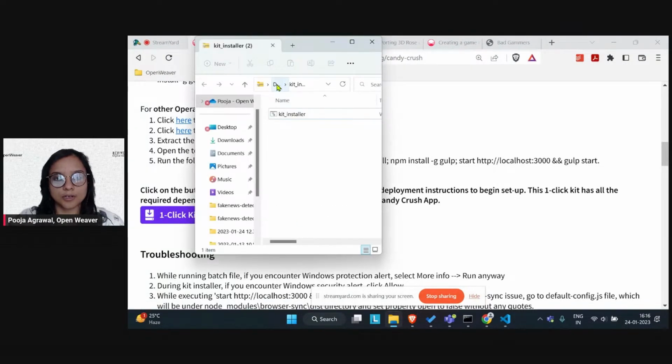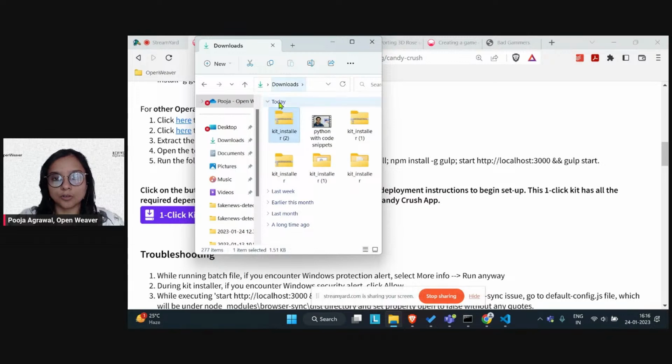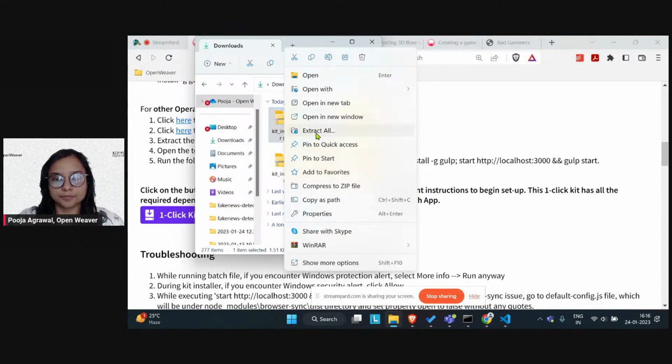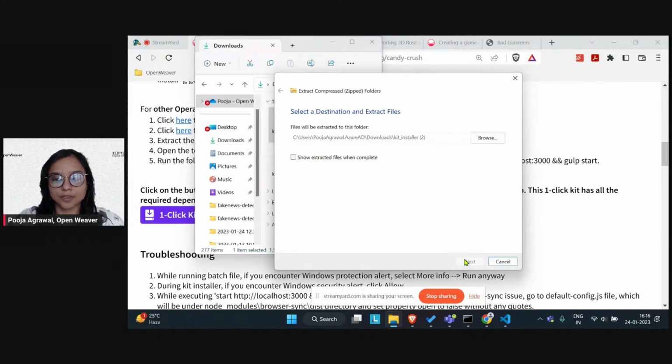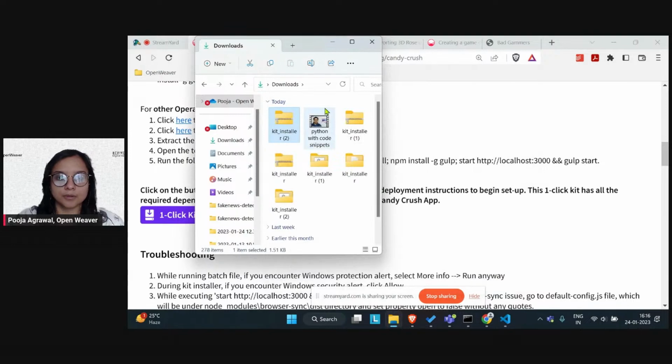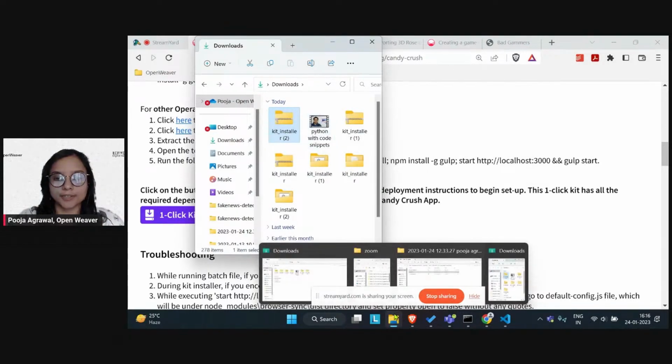This will download a zipped file onto your local systems. Extract this folder. Before you start working with the batch file, it is very important that you extract this folder completely.